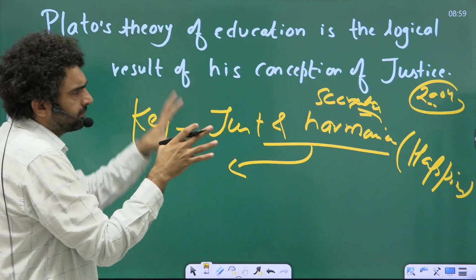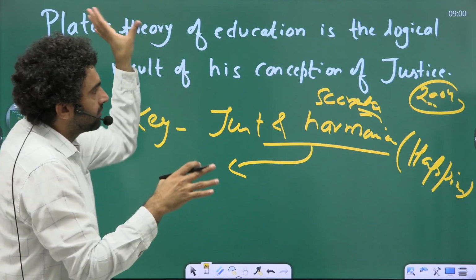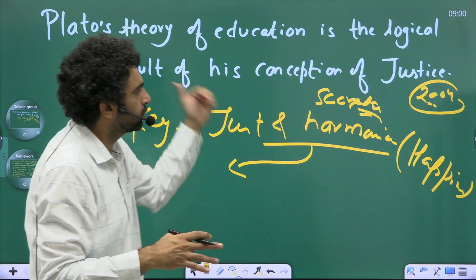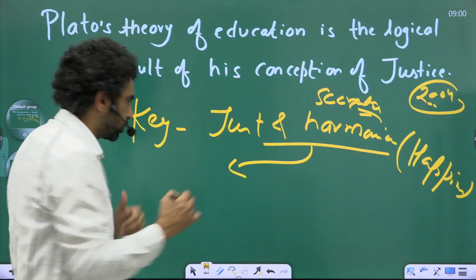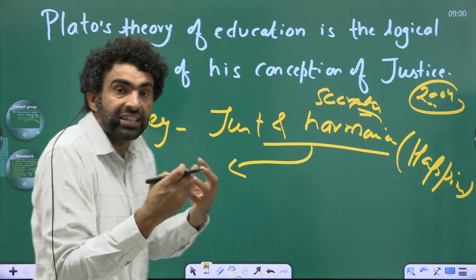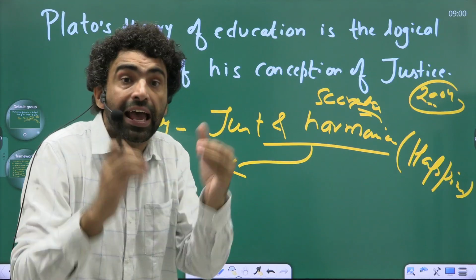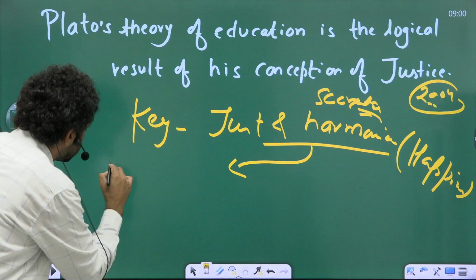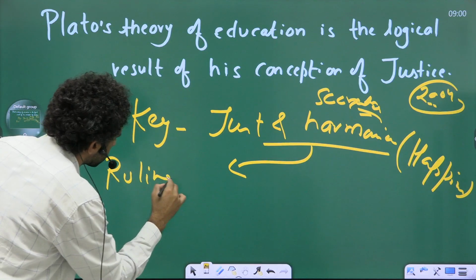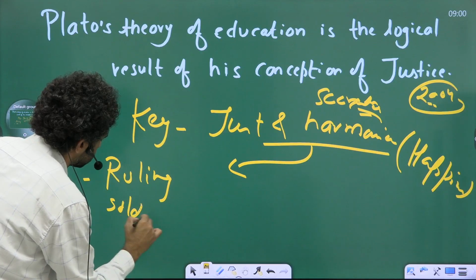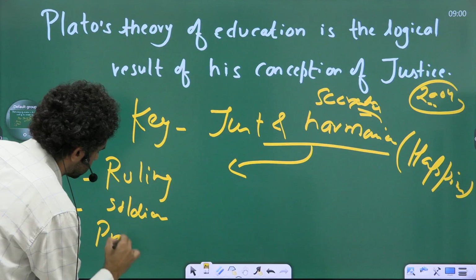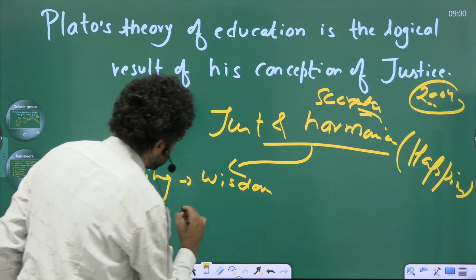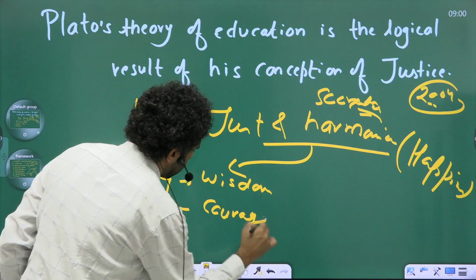You should write first his prime concern is this, and how he wanted to achieve this through his conception of justice. So there are various communities, various segments in the society, and they must do their work as per their dominant qualities, their aptitude. So the ruling class, soldier class, and then producing class. Dominant quality: wisdom, courage, and temperance.